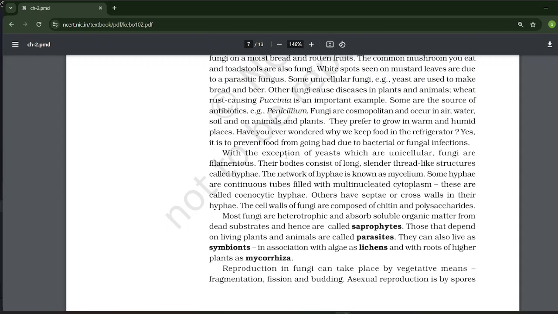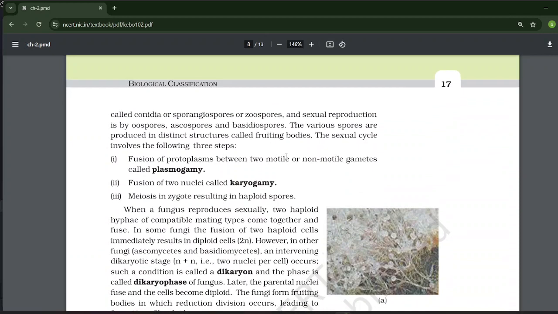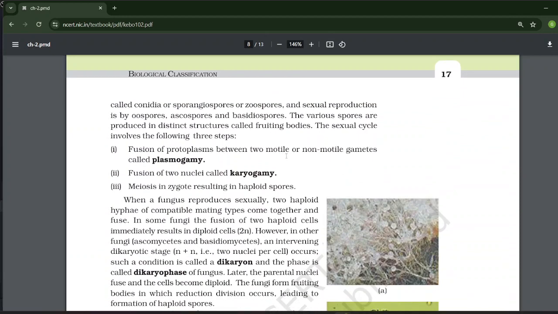Reproduction in fungi can take place by vegetative means: fragmentation, fission, and budding. Asexual reproduction is by spores called conidia, sporangiospores or zoospores. The sexual reproduction is by oospores, ascospores, and basidiospores. The various spores are produced in distinct structures called fruiting bodies.